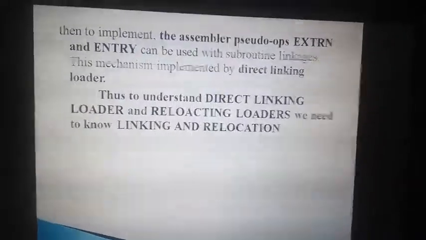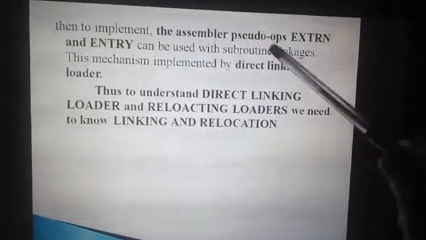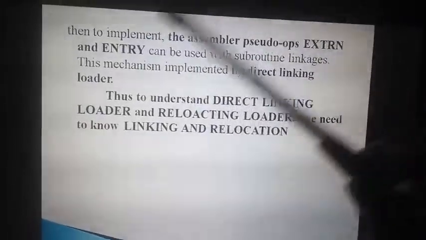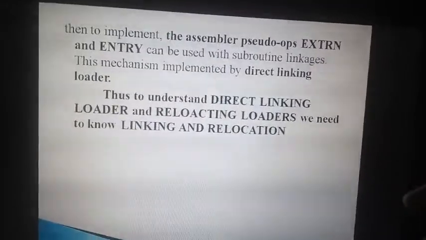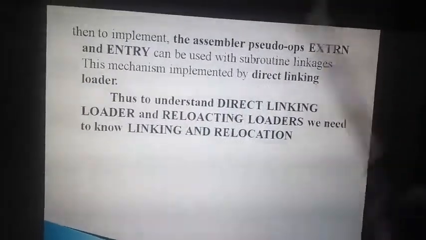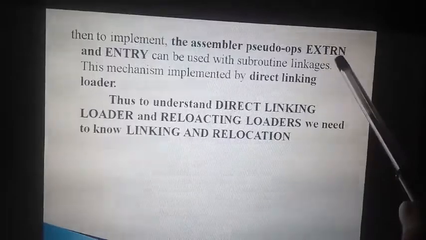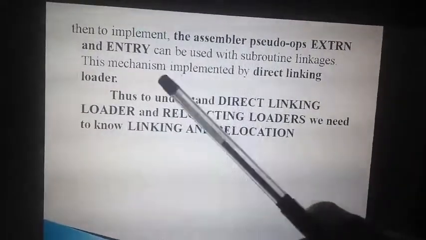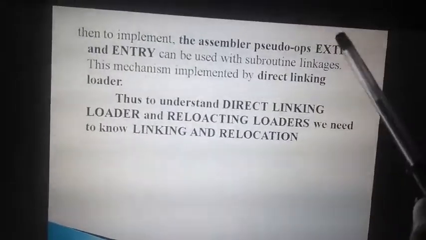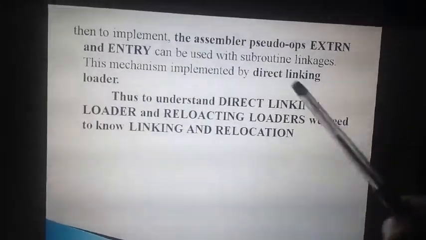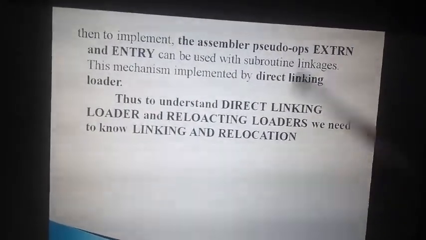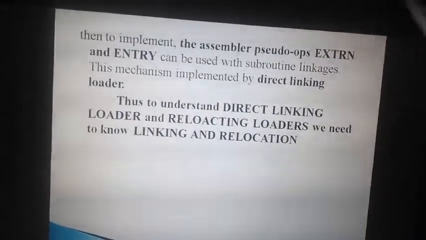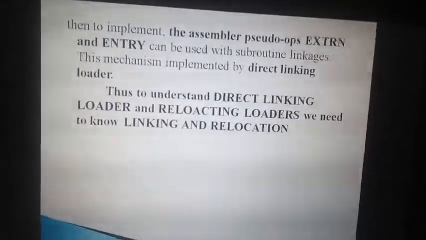So to perform this, the assembler uses pseudo ops, one is extern and one is entry. These are the two pseudo ops: extern is used to define the external symbols, whereas entry is used to define the local symbols. You know, nowadays in a high level language, if you write within a bracket then it is local, if you write outside then it's an external, right?